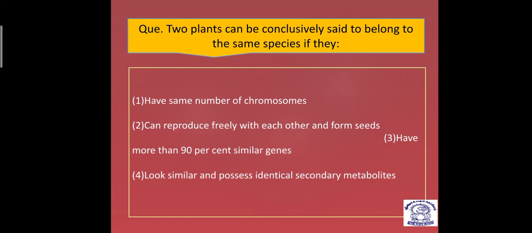So two plants can be conclusively said to belong to the same species if they, option 1, have the same number of chromosomes. No, it is not possible. They can reproduce freely with each other and form seeds. Yes, if they are forming a seed, it means they can start a next generation, so it is possible. Third, have more than 90% similar genes. Not possible. Only 0.1% differences are found. Look similar and possess identical secondary metabolites. It is also not there. So according to the biological concept of species, second is the correct answer, that individuals of the same species interbreed and give fertile offspring.